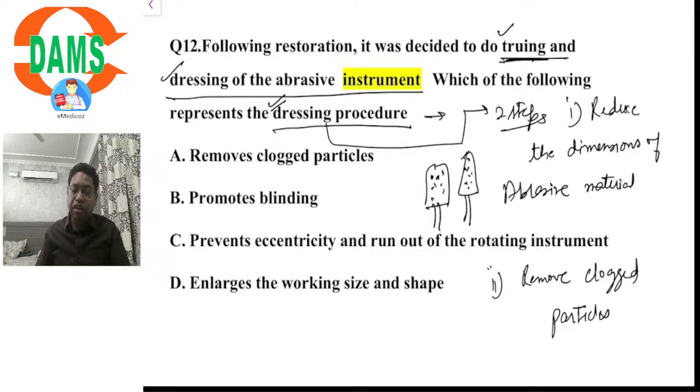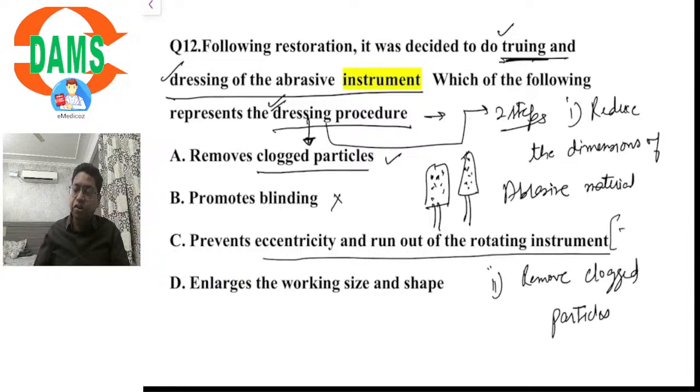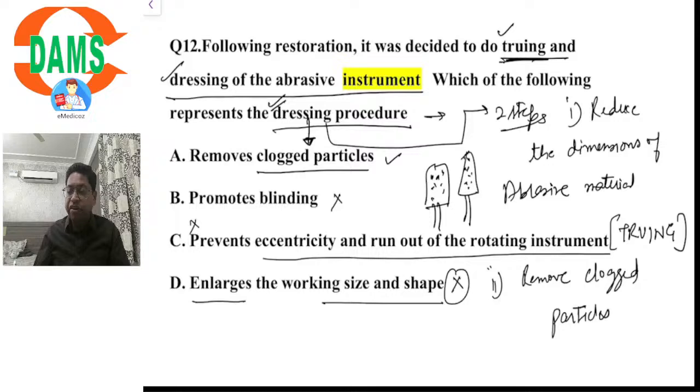So let us see the options. It removes the clogged particles, is true. It is asking about the dressing procedure. It promotes blinding, no. Prevents eccentricity and run out of the rotating instrument. What prevents eccentricity and run out? Truing and not dressing. So option C is also ruled out. Enlarges the working size and shape? No. It reduces the working size and shape. Dressing reduces the working size and shape. So the answer would be option A to this question.